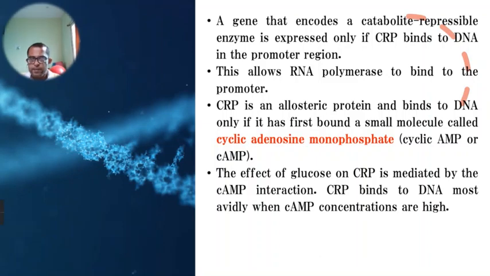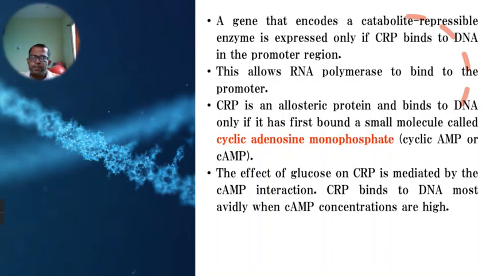If cyclic AMP is not there, the CRP protein is not capable of binding to the activator binding site on the DNA molecule. If it is not bound there, then RNA polymerase is not able to bind to the promoter and initiate transcription. So in order to initiate transcription, CRP must be bound to the activator binding site near the promoter of the lac operon.